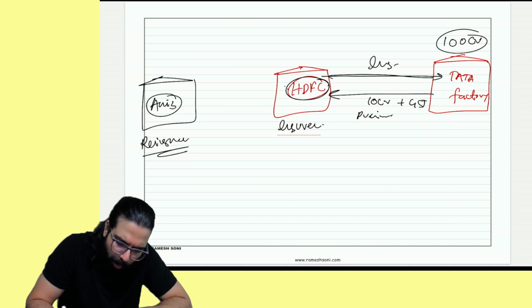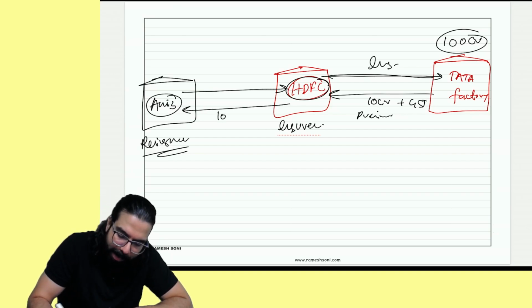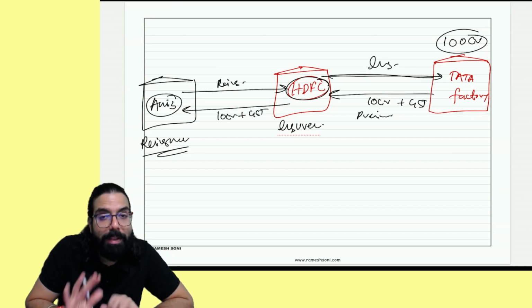I will go ahead and pass on the whole business to you. So basically, Axis is giving reinsurance service, wherein Axis will collect from HDFC. So Axis is giving reinsurance service over here, wherein Axis will collect 10 crore rupees plus GST from him. Now, in this scenario, what happens?